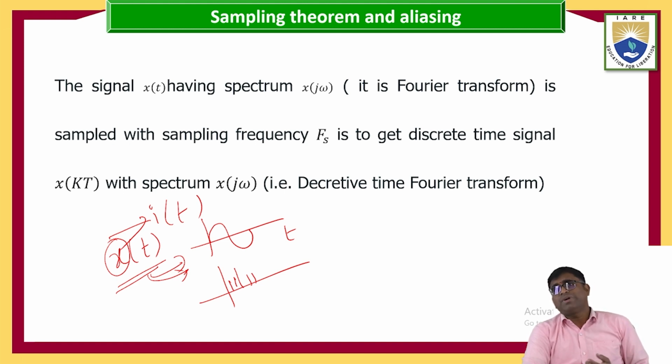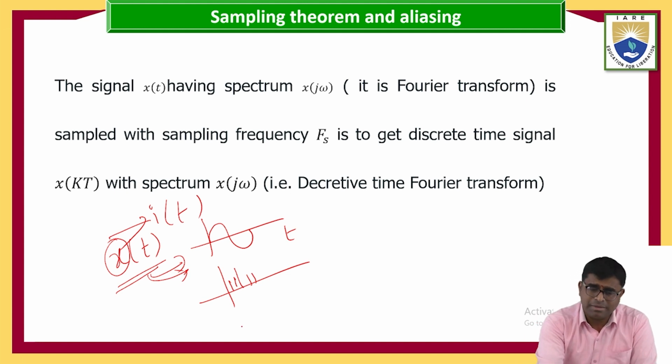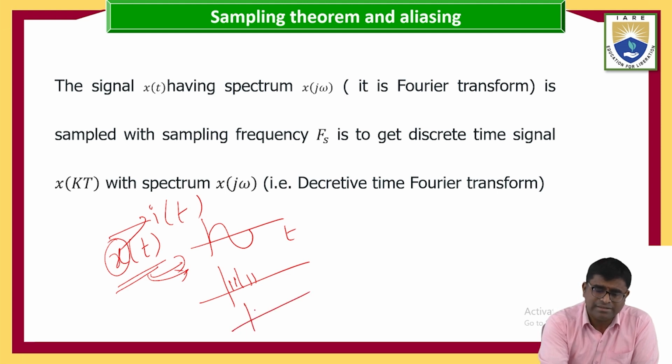After that, what happens? The quantizer takes the voltage levels and gives them to the encoder, which gives the digital form. The voltage levels come like this, and this is one quantizer output value.